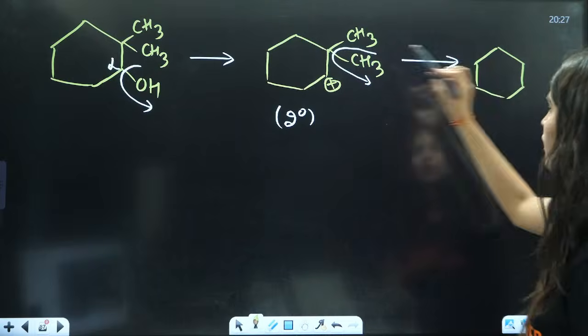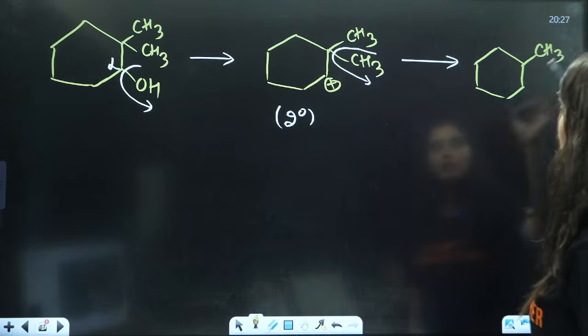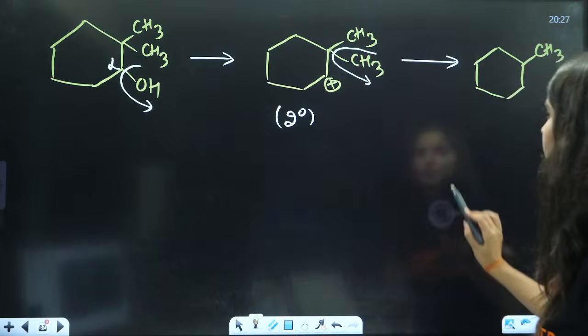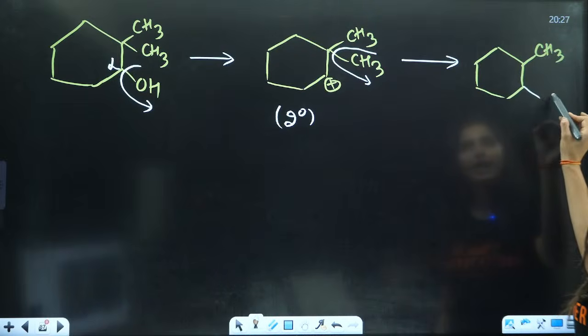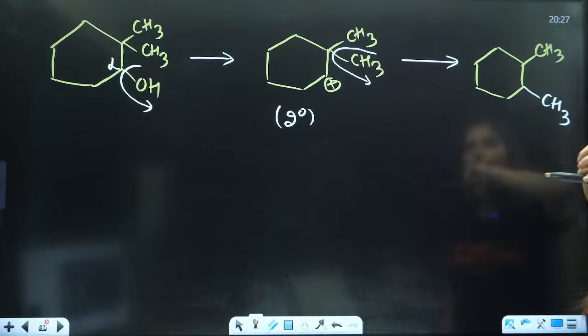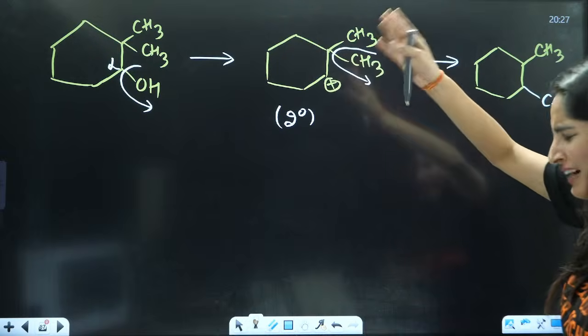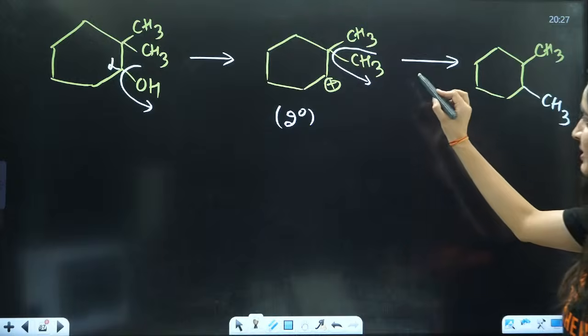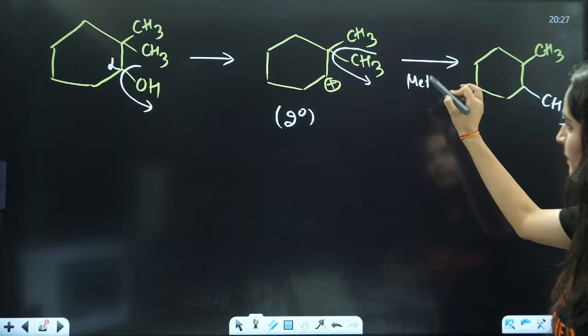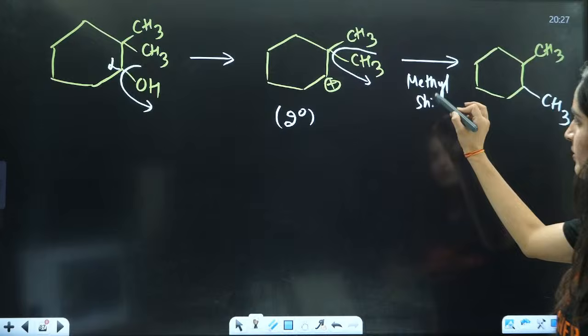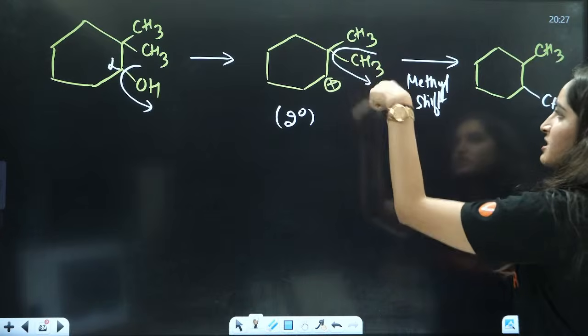This CH3 over here will stay as it is. Now what is the change that you will see? One methyl has shifted here, methyl shift, right?